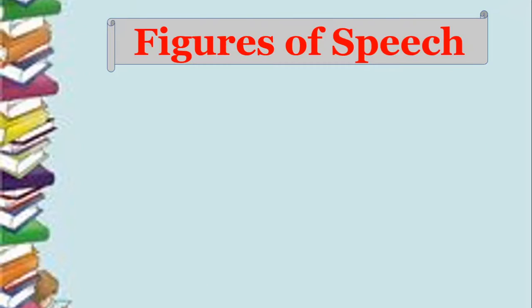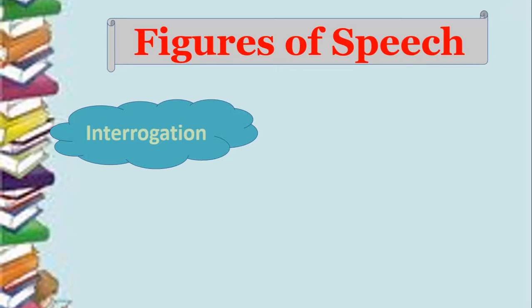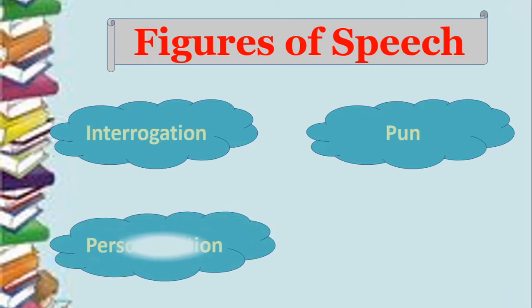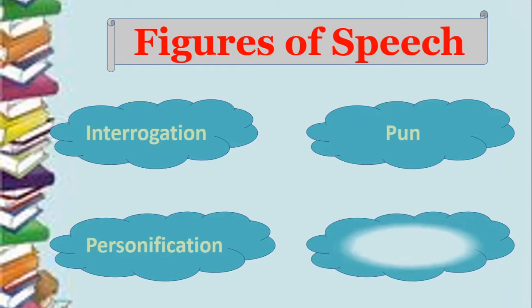Like I told you, we have 4 figures of speech which are part of this particular lesson. It is interrogation, we have pun, then we have personification, and finally we have alliteration. These are the 4 figures of speech that we have to learn as part of this poem Have You Ever Seen? Now let us take each of them one by one. We will do interrogation first. We will see what the meaning of interrogation is.